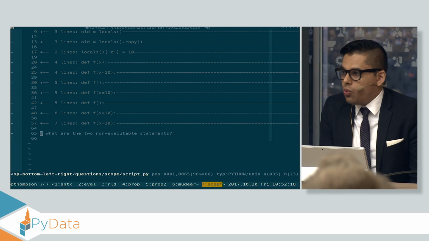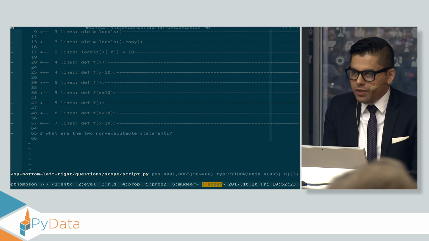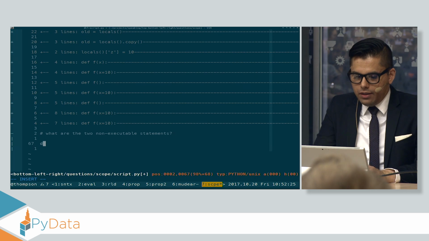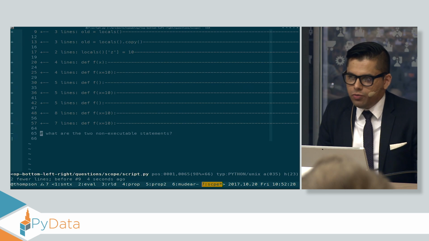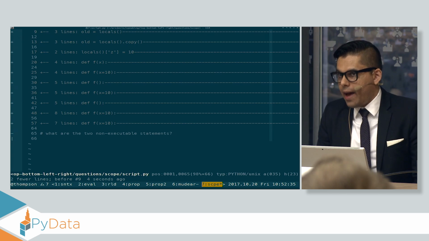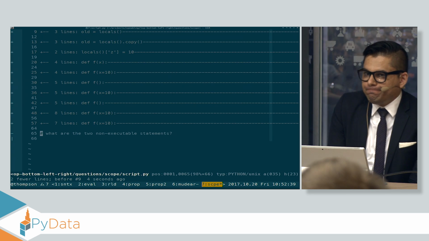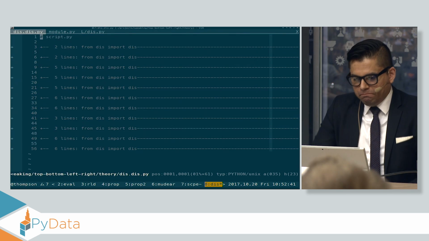the Python grammar: while, for, with, def, class. Two of these statements, two of the things that would show up in yellow on my screen, have no corresponding executable code. Does anyone know what they are? Actually, yeah, 3 of them, so including pass. So what else other than pass? Okay, we'll talk about that.